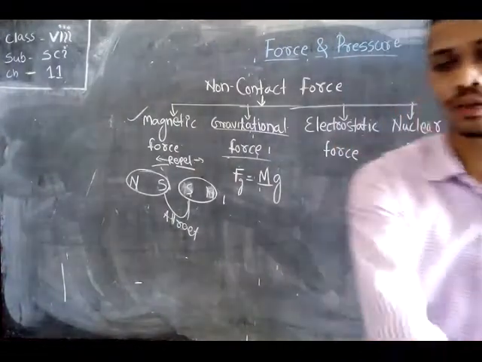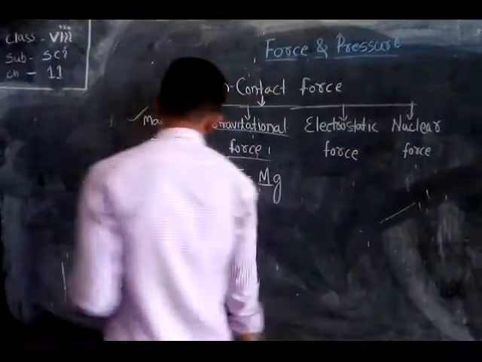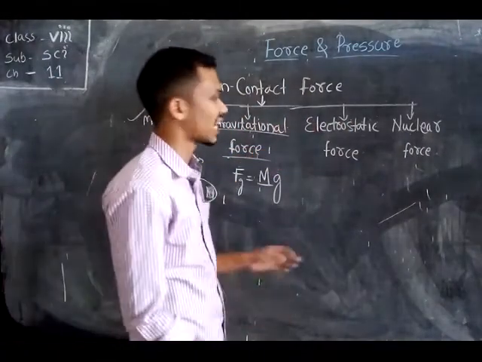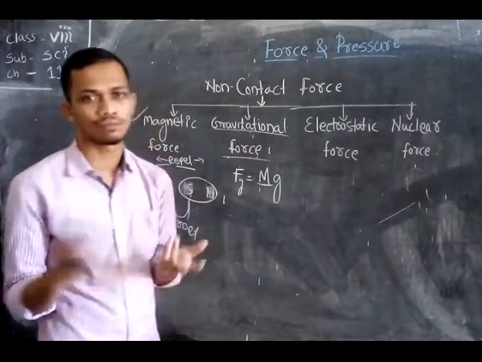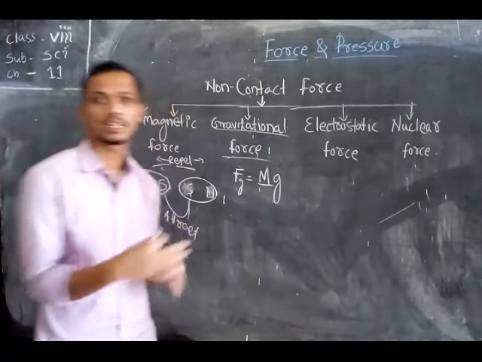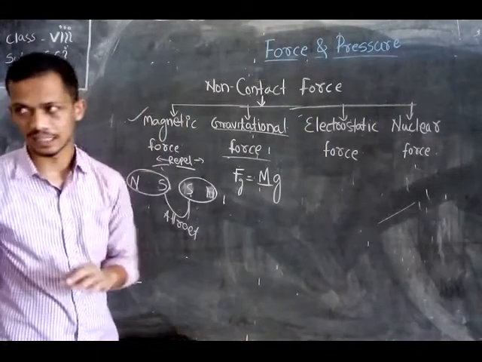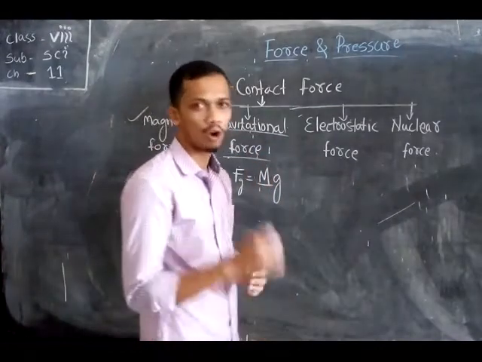And another one is the electrostatic force. Okay, students. When we talk about electricity, in your home there are electric appliances, your bulb, fan, electric heater, fridge, AC, all of which run with electricity. This electricity is produced by the movement of electrons.